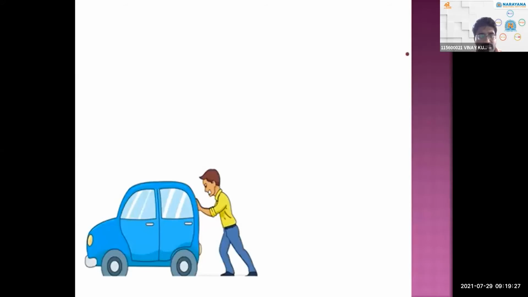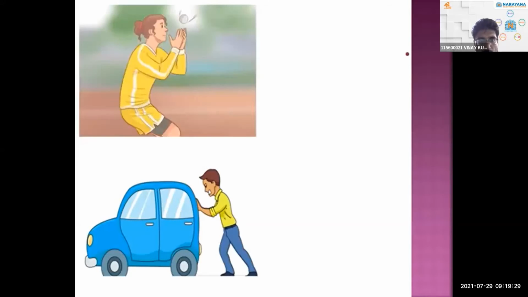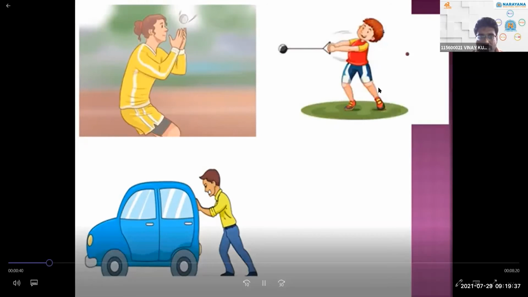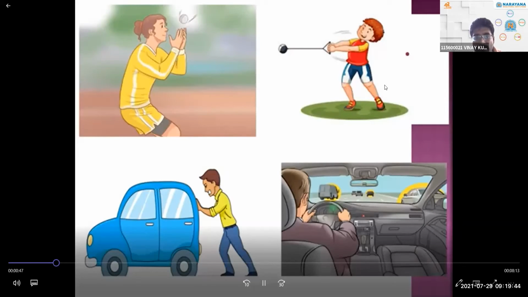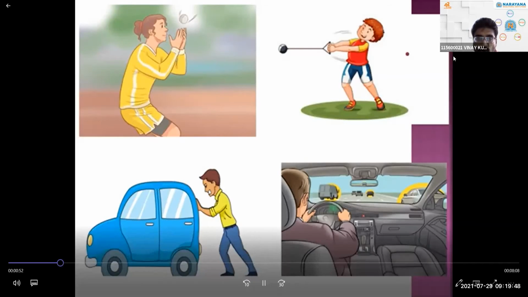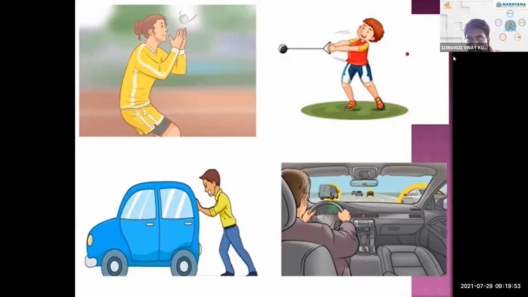So in that first one, the boy pushing the car, and second one, the person is catching the ball which is coming towards him, and in the third one, a boy is handling a stone and swirling it continuously around. Okay, and in the fourth, you will have seen a person riding a car. So in these all four examples, what will be the direction of force and displacement?